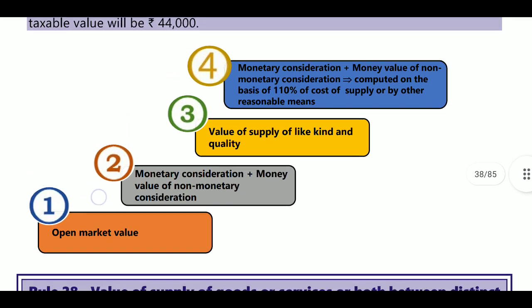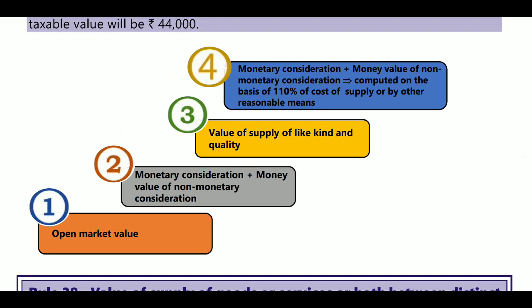Next, here are 4 steps. What are the 4 steps? First one will be open market value. First we see the open market value. If open market value is not there, money consideration plus money value of non-monetary consideration.